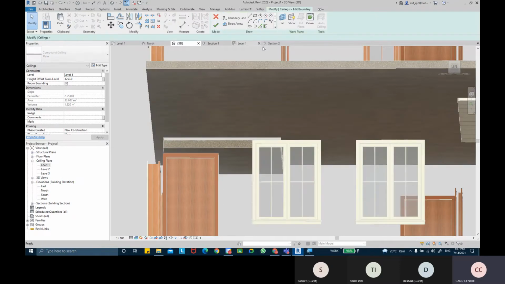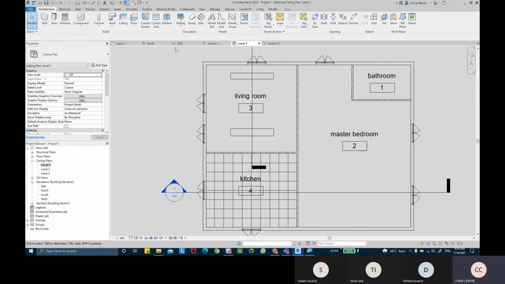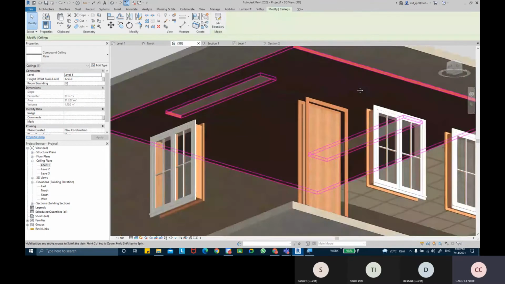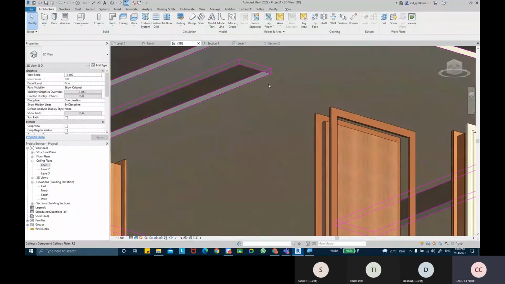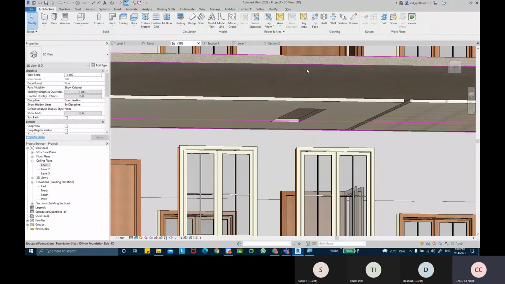So if I take edit boundary, I will go back to my ceiling level plan. As you can see, we get these magenta lines, and then again I can create that shape or any shape. Maybe I'll create some rectangular shape in the middle, and then I'm going to hit on the finish mode. And now if I look back in my 3D view, you can see the ceiling is cut hollow in that shape, and that's directly getting me a see-through to this top slab basically.